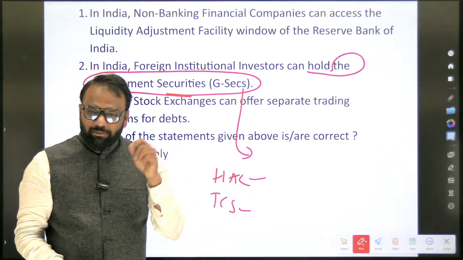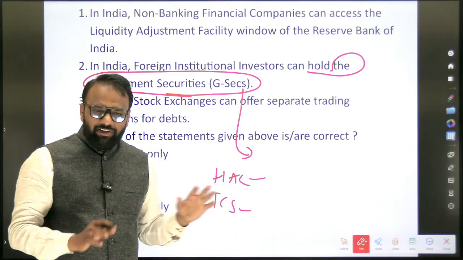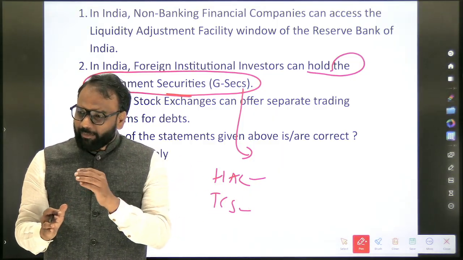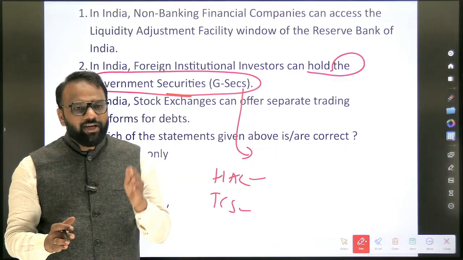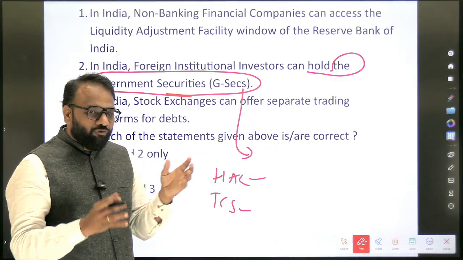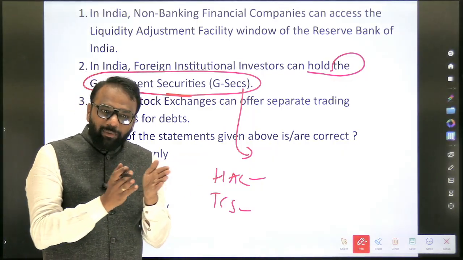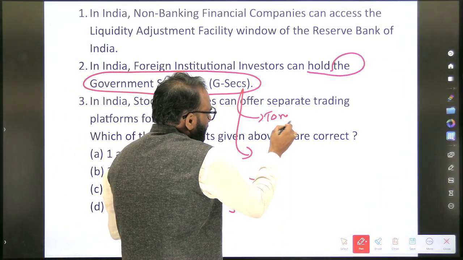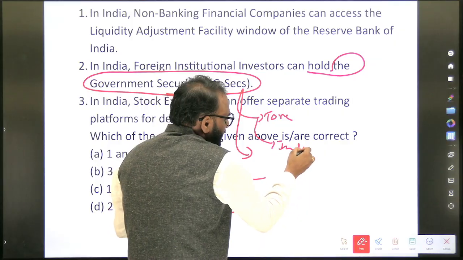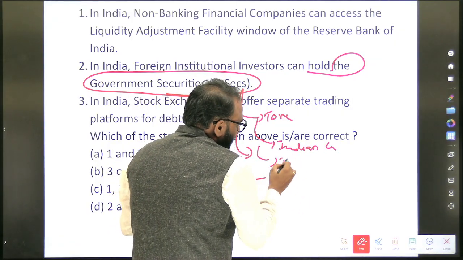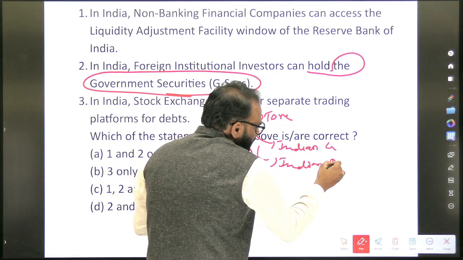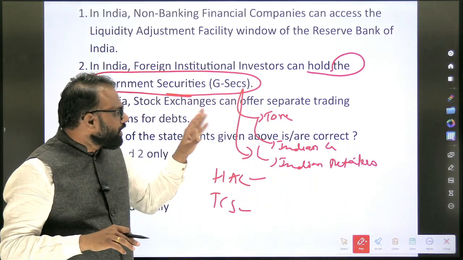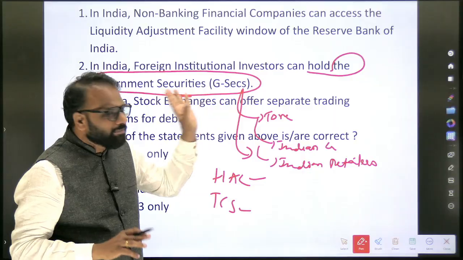Again, there are restrictions as well. Whether they can invest in that sector or not, that is separate. But can a foreigner come and invest in a government company? Yes. Will it be considered as FDI? Yes. Now, when a foreigner comes, can he buy government securities? Yes. So government securities, foreigners can buy, Indian companies can buy, Indian retailers can buy. Individuals like us, we can buy. So all of these entities listed, they can purchase government securities.